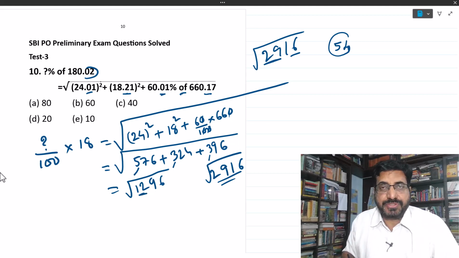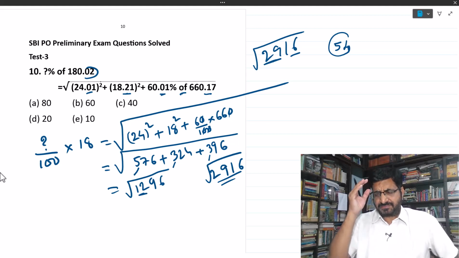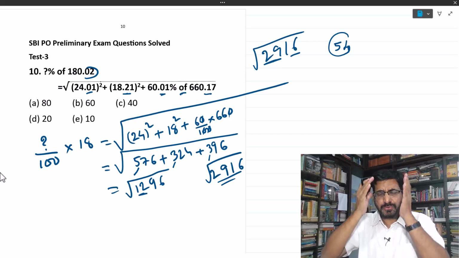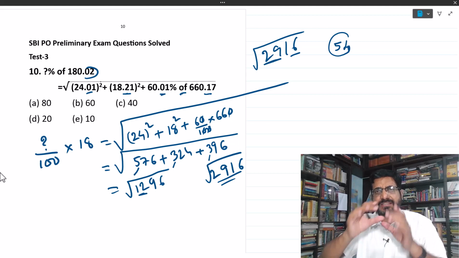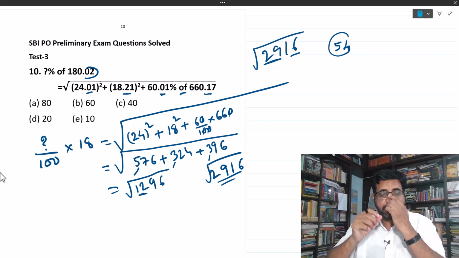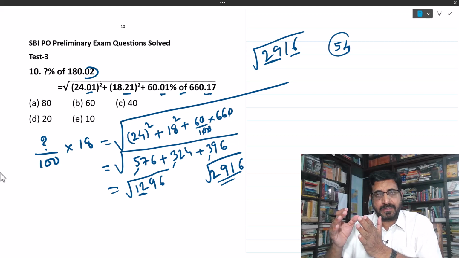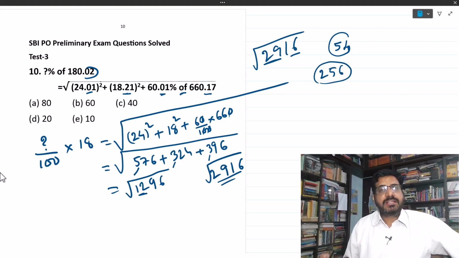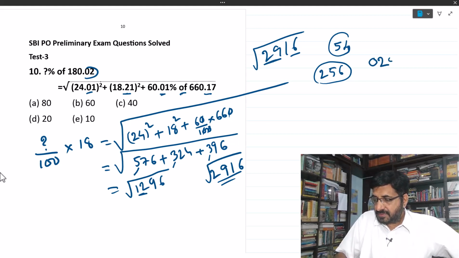Take the first two numbers. Whenever they give you one large number like this, you have to split that entire number into groups of two digits to find the square root. Suppose I ask you only 256, where three digits are there. In that case, what you have to do is add one 0 at the start.